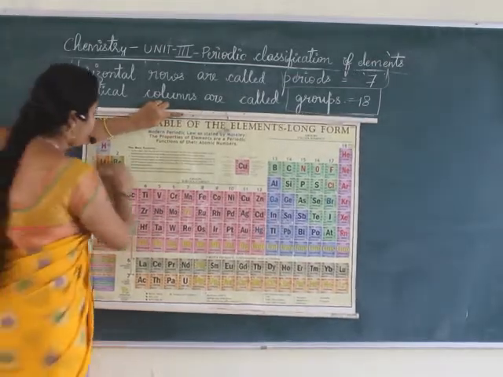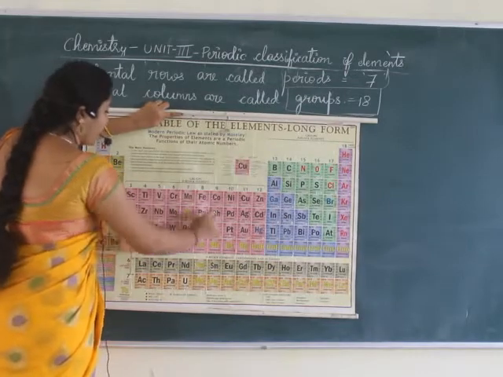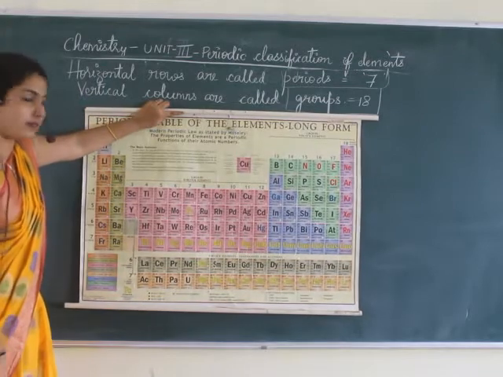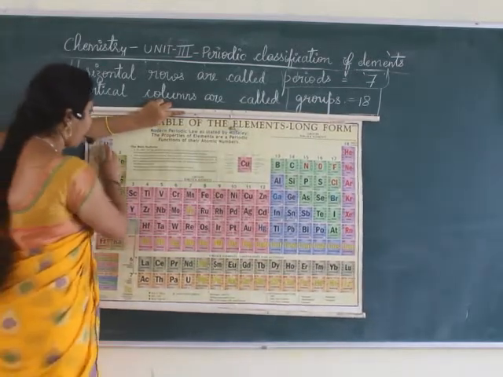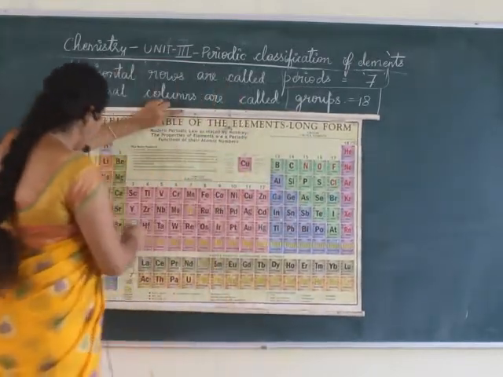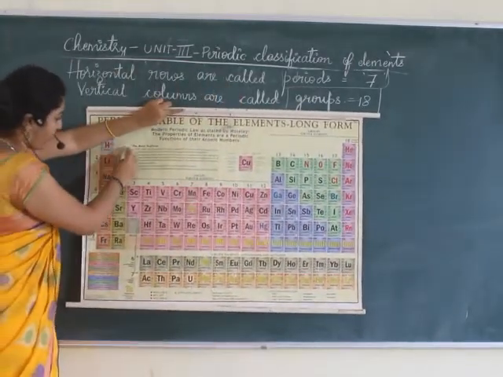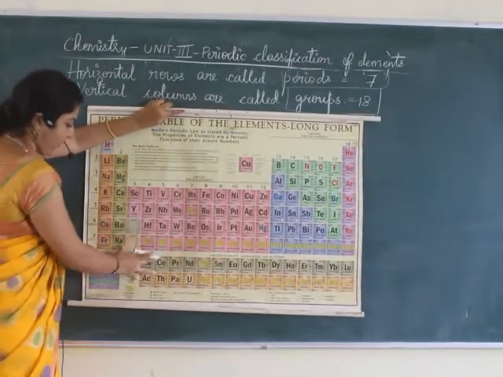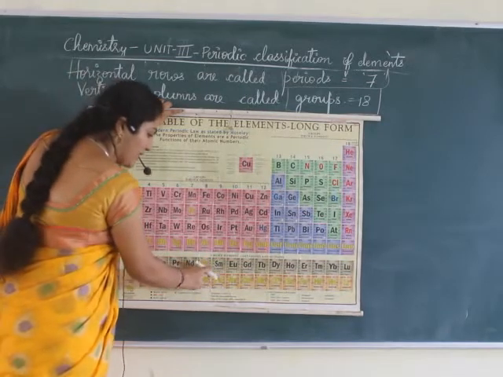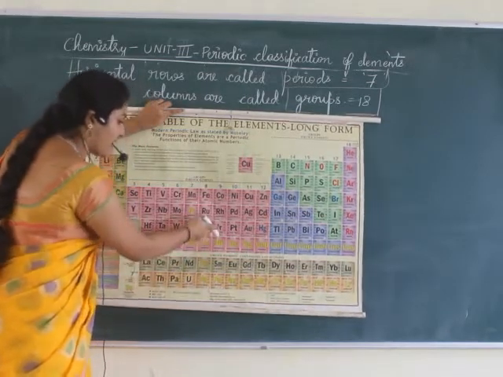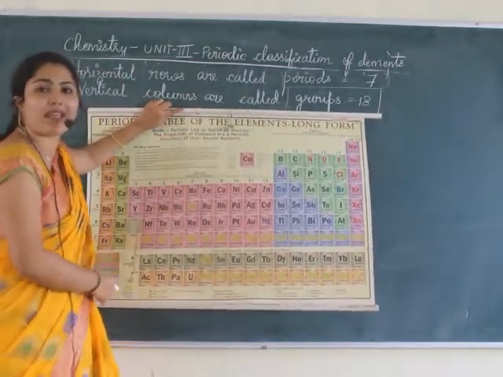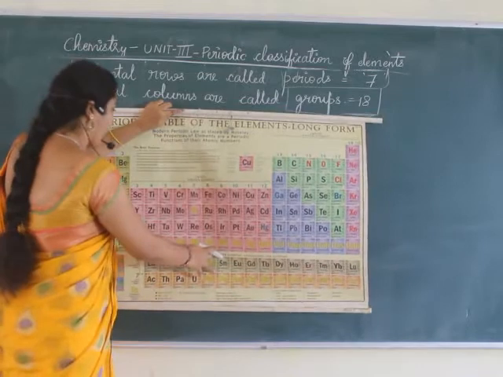Groups. And what are these horizontal rows called? Periods. How many groups do we have? 1, 2, 3, 4, up to 18 groups, whereas we have 7 periods. The F block elements placed down here are a continuation of the 6th and 7th periods itself. So altogether we have 7 periods.